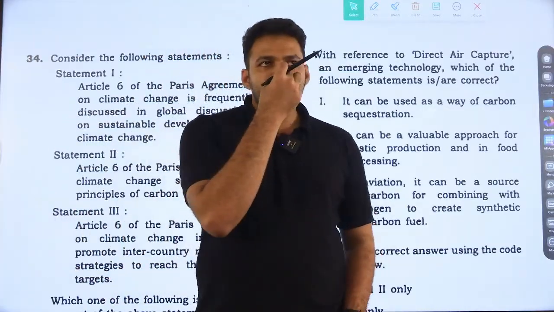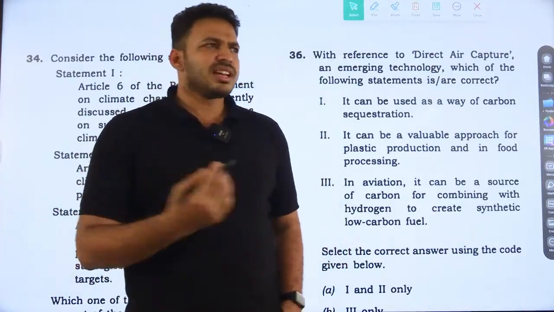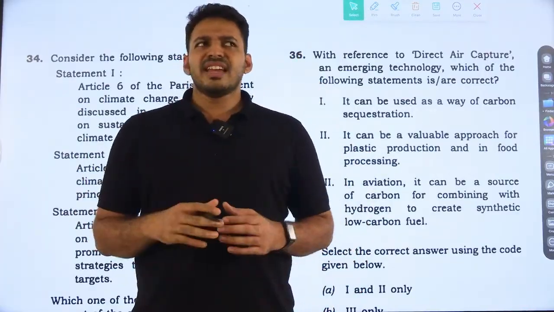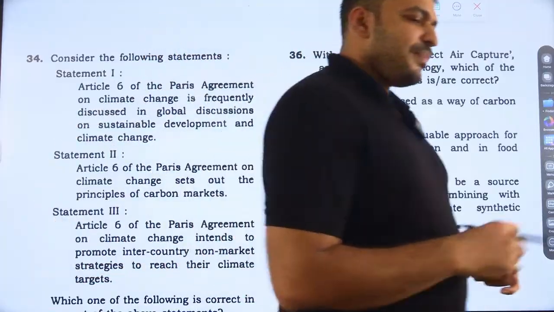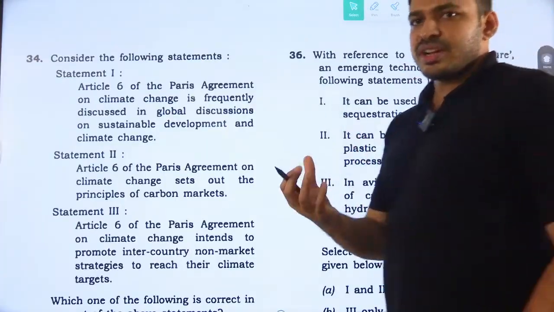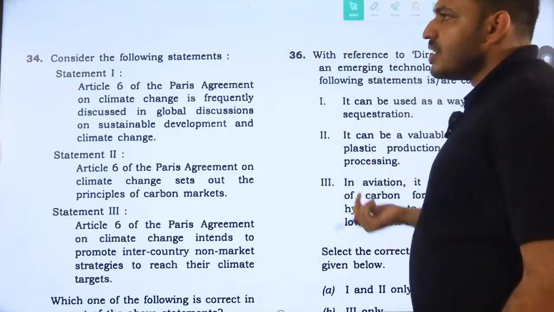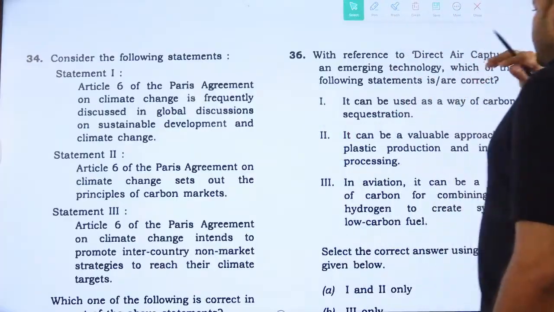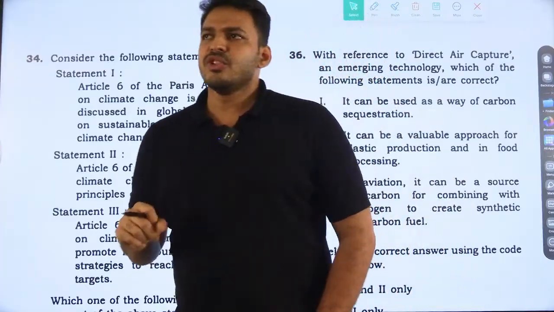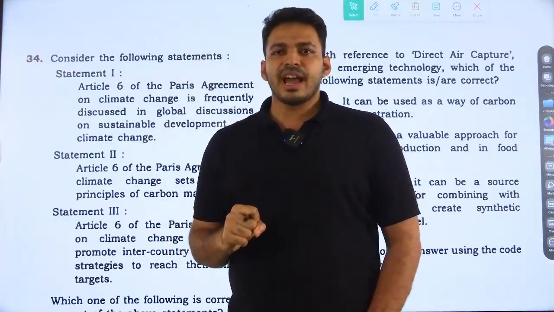Last year, Iceland introduced the largest direct air capture plant, or air capture mechanism. Its name was Mammoth. So there you got this information. What is direct air capture? It's nothing but capturing carbon dioxide directly from the atmosphere. You can use solvents like liquid sorbent for capturing the carbon dioxide. Solids also can be used for absorbing the carbon dioxide.